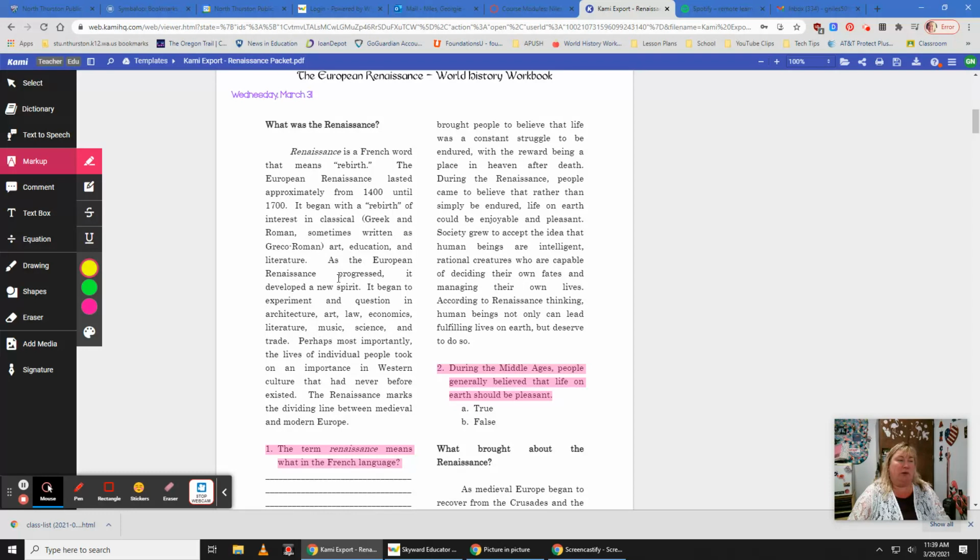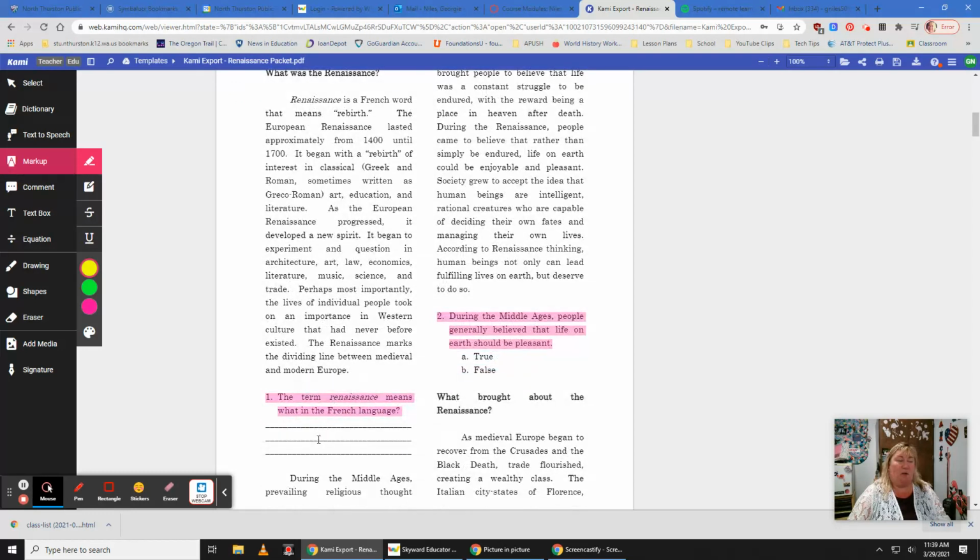I'm going to go through and read this. And then the question here that I want you to answer is, the term Renaissance means what in the French language? I want you to highlight where you found your answer, and then I want you to record your answer in your own words here. It doesn't need to be a complete sentence, okay? You're just putting your answers, and I'm okay with that.